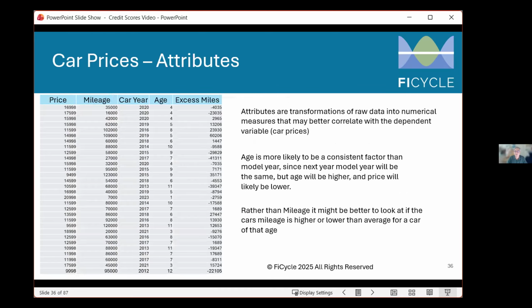But when we model, sometimes we don't want to just use the variables in their raw form. Sometimes we want to transform them into better measures that will better correlate with the dependent variable, in this case, car prices. So for example, age might be a better factor to use than the car year, because age is really what's causing the car value to decline, not what the actual year is. And then rather than just looking at mileage, it might be better to look at whether or not the car's mileage is higher or lower than an average car for a car of that age. And that way we can separate the mileage variable from the age variable.